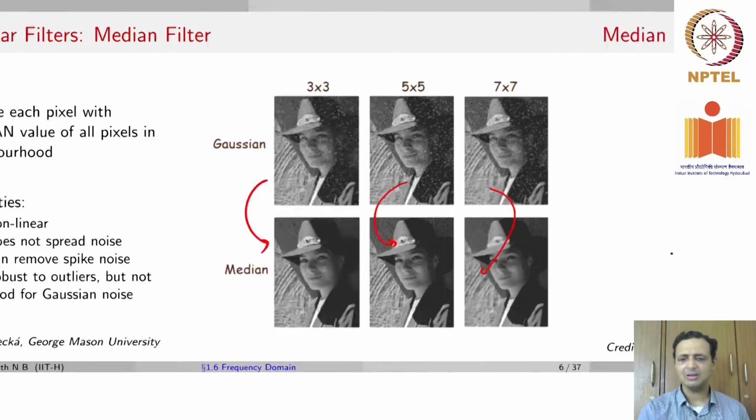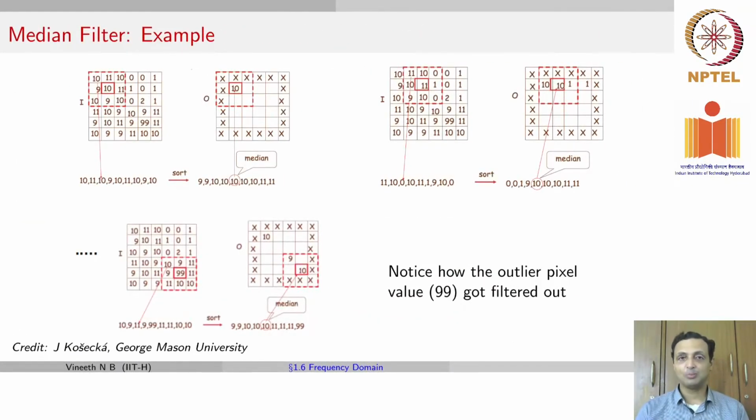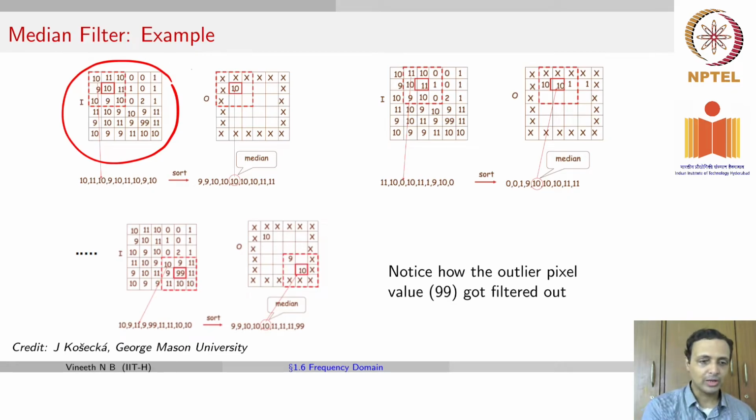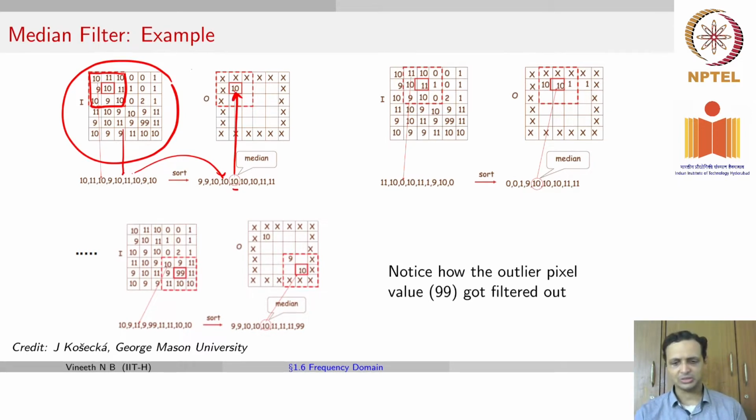Why does this happen? If you take a more numerical example, so let's assume this was your image, so to speak. If you're going to take one particular window, take those values, sort them out, and take the median, which is a 10 in this case, and put that median back here, and you keep repeating this process all through your image.